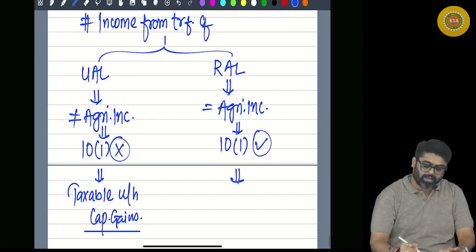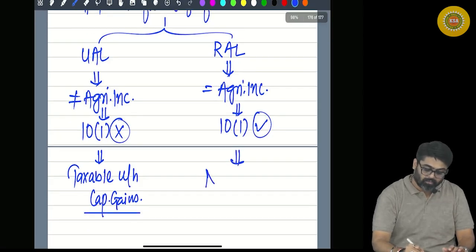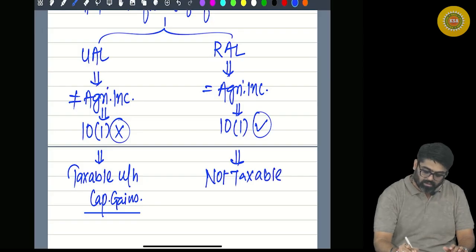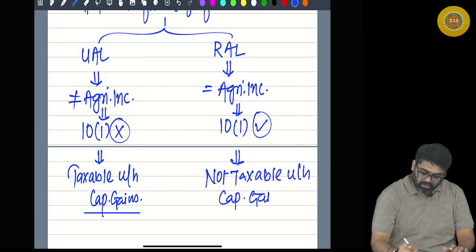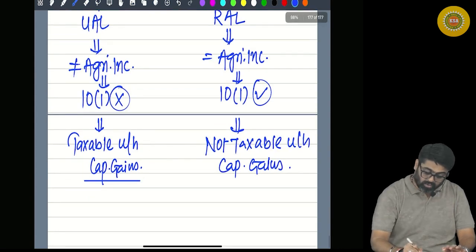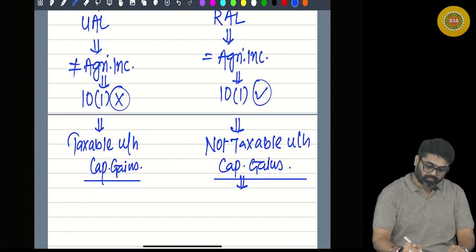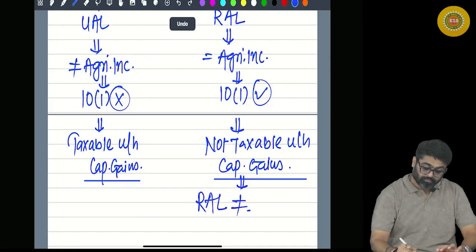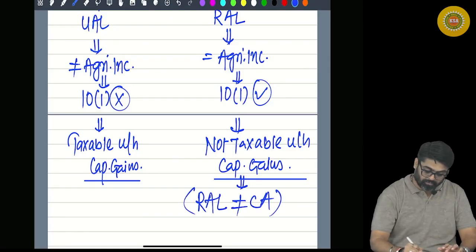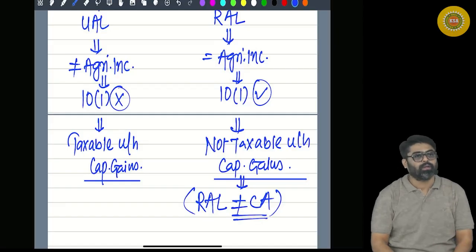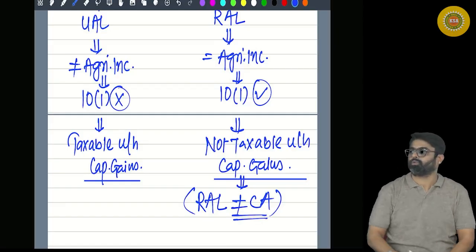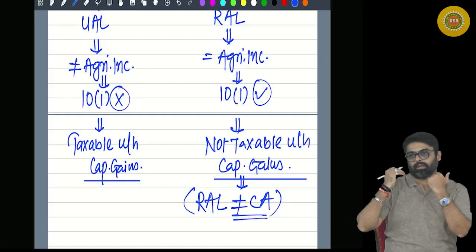Accordingly it will not be taxable under the head capital gains, and to not charge this income under the head capital gains, rural agricultural land is not treated as a capital asset, if you remember. Yes or no? So this was your agricultural income.